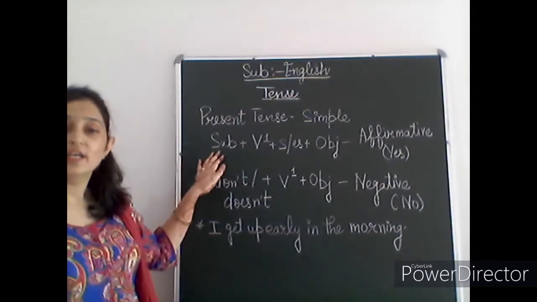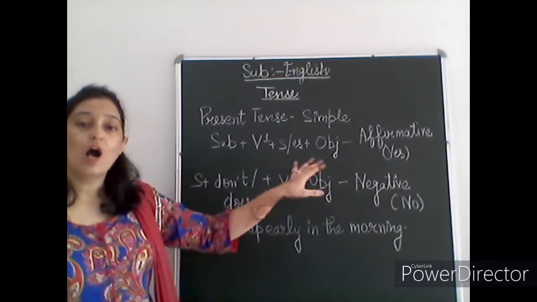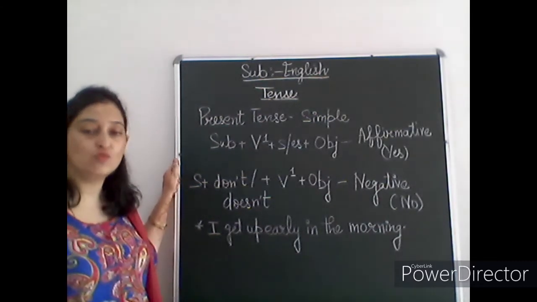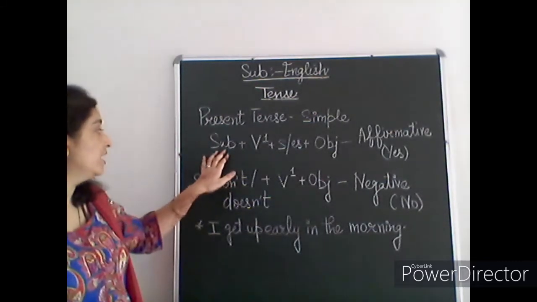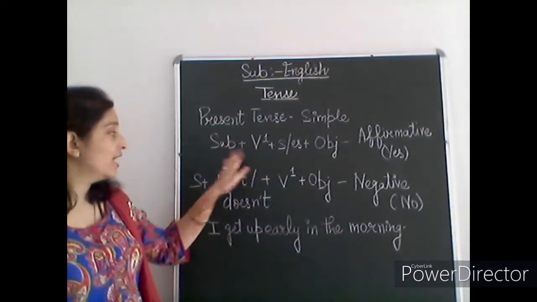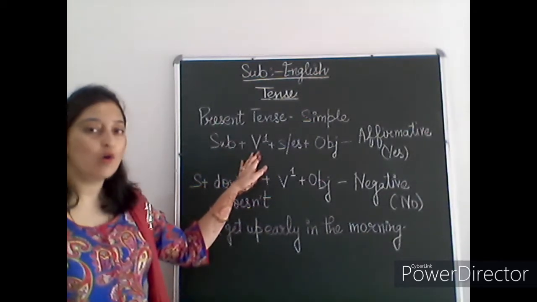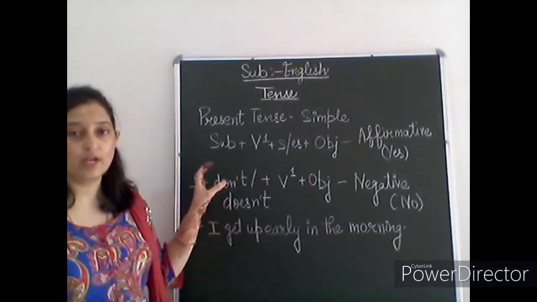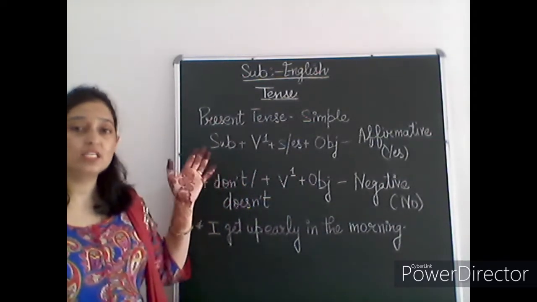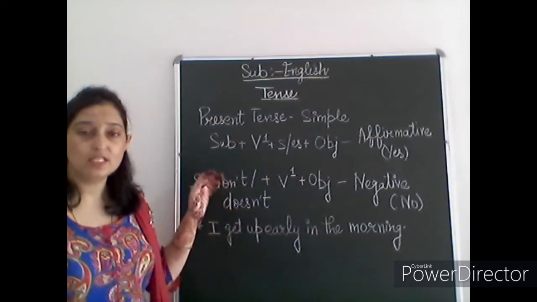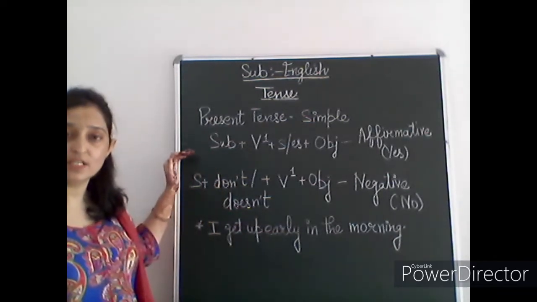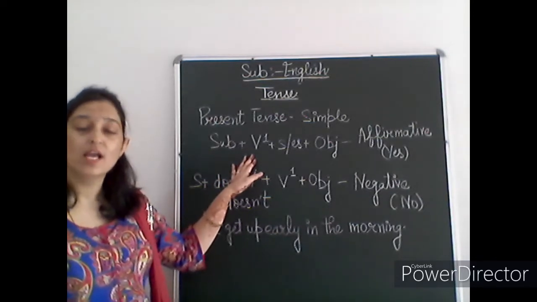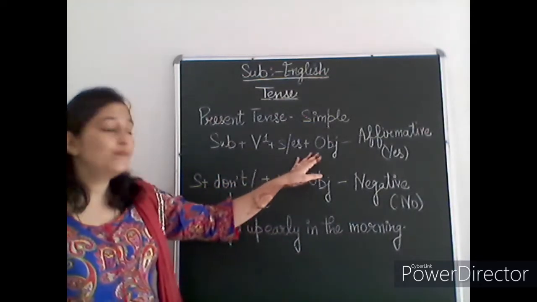So guys, if you are aware of how to form a sentence, you can make your sentence very easily. First of all, we have to place the subject, then the first form of the verb, and then the object. So the rule to make a sentence in the simple present tense is: first the subject, then the first form of the verb, and then the object.